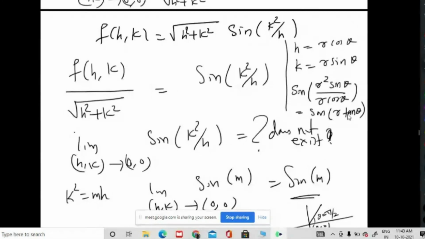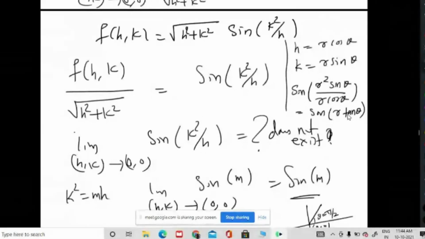Yes, sir. Sir, one question I also had: along all the paths, this is basically a circular helix, right? R cos theta. This path is basically a circular helix. Yes, correct. If along this path for all theta and for all r the limit exists, then can we say that the limit exists in all directions? Yeah, of course. Why?